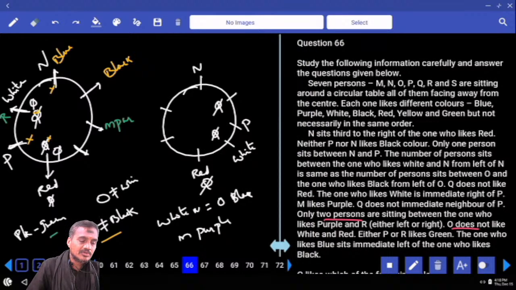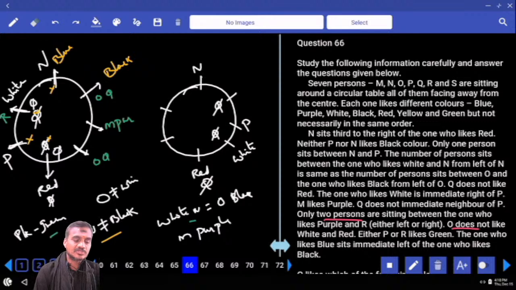And finally, O does not like white and red, and white and red is ruled out. O can be either here or here, two possibilities. If O is here, then Q and O must be in any order. And between white and N, there is exactly one person, so white and N are adjacent to each other.